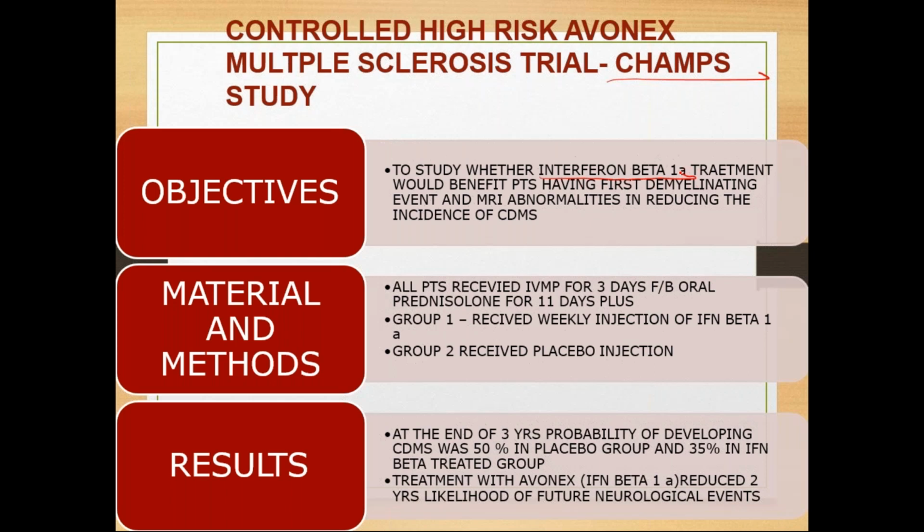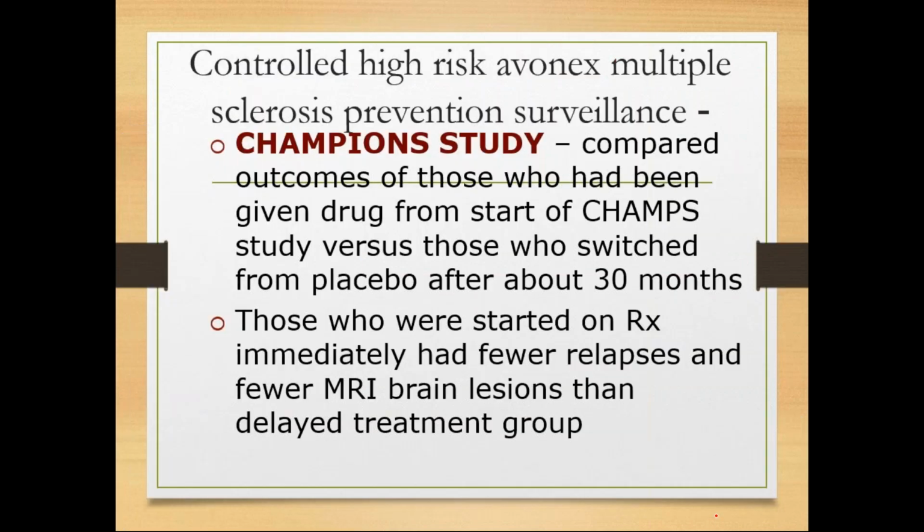Giving interferon beta 1A reduces the 2-year likelihood of future neurological events. So now in higher centers, they have started giving interferon beta 1A along with the corticosteroids for optic neuritis treatment.